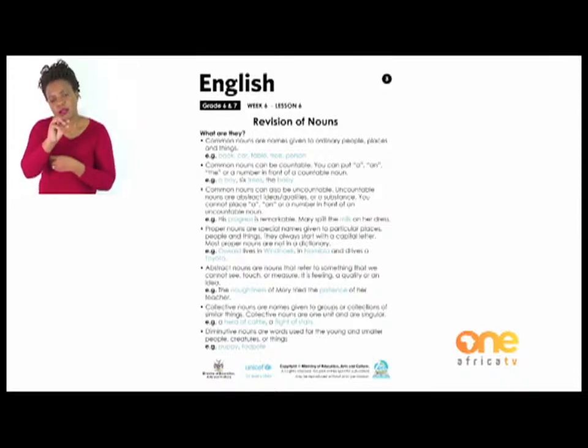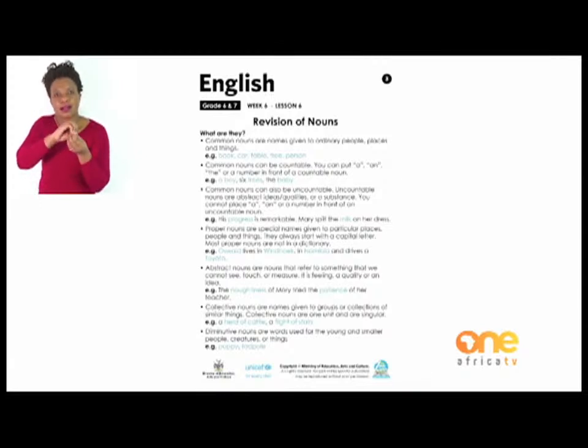These are names given to ordinary people, places, and things. For example, book, car, table, tree, person. Common nouns can be countable. You can put a, an, the, or a number in front of a countable noun.